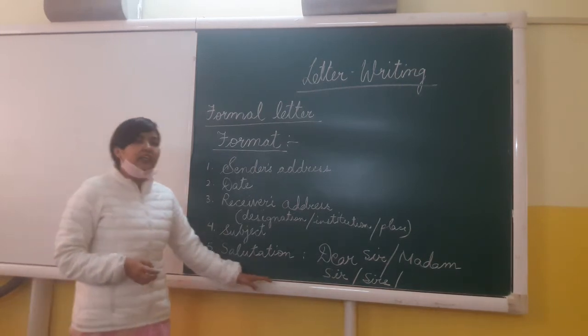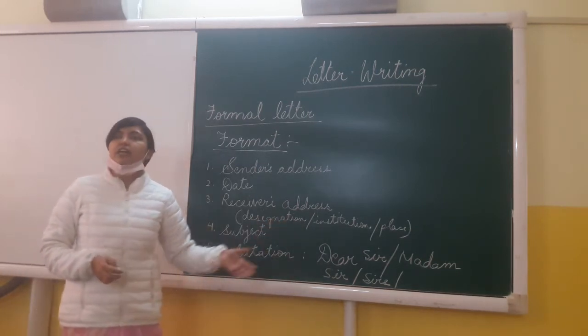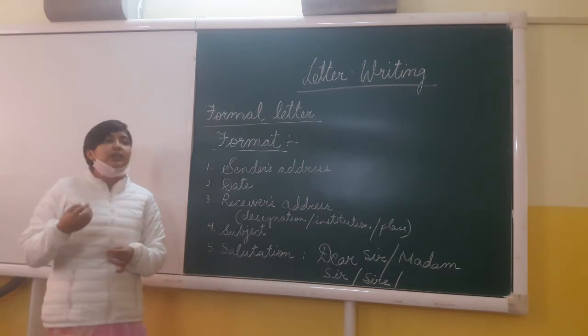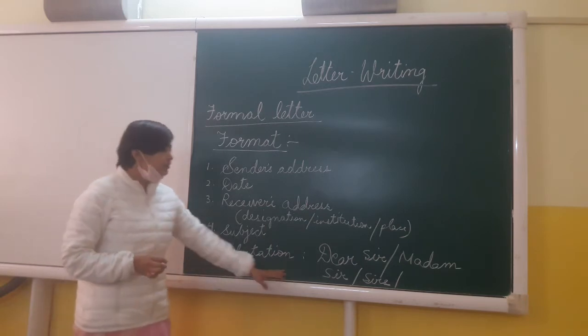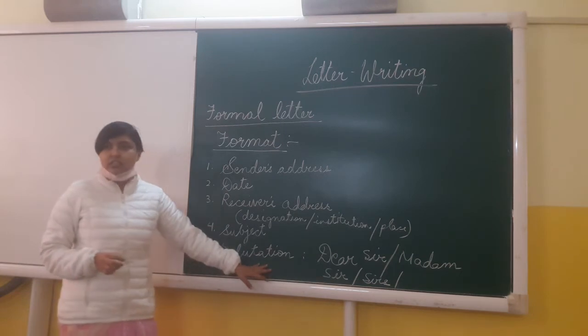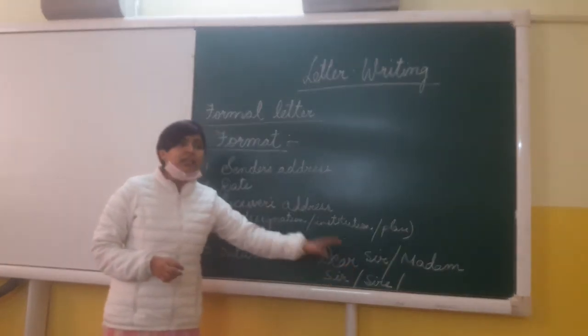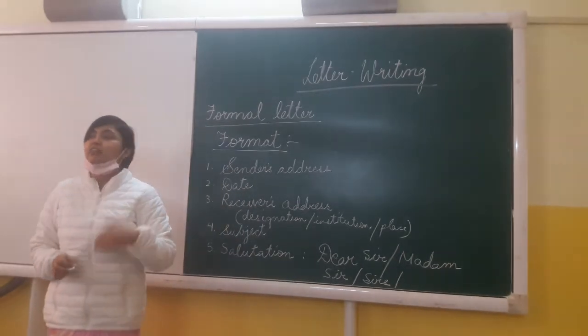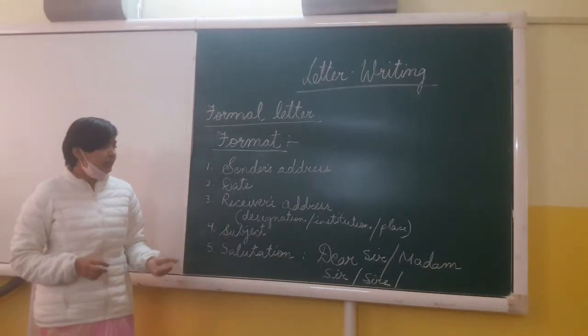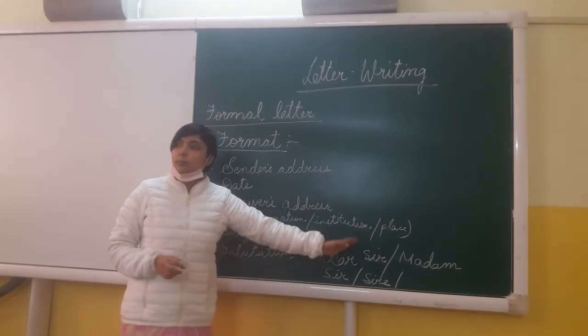So how do we greet them in a letter? When we have to begin writing a letter, we have to greet the person with the help of the salutation, which is written as dear sir, in case the person is a male. If the person is a lady, alright, then we have to mention dear madam.